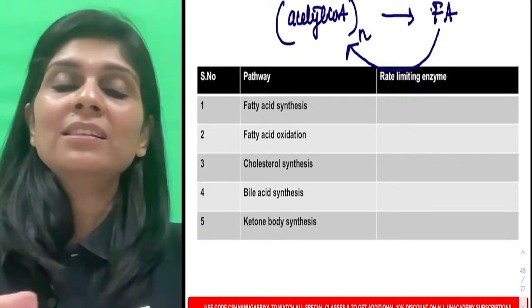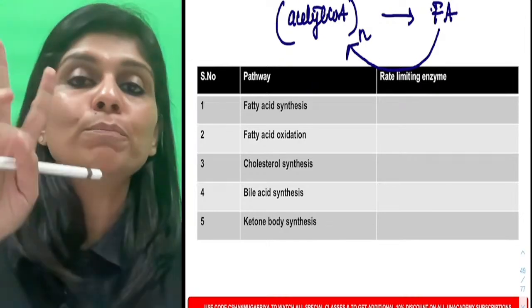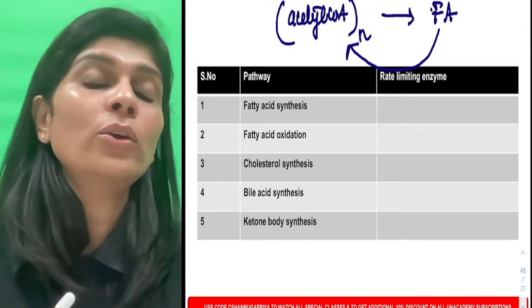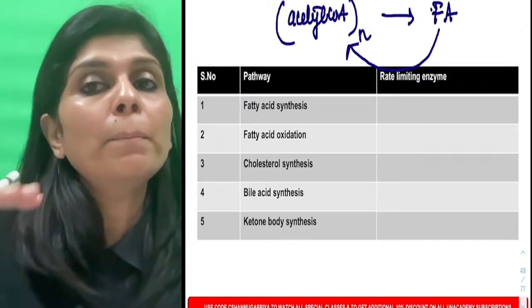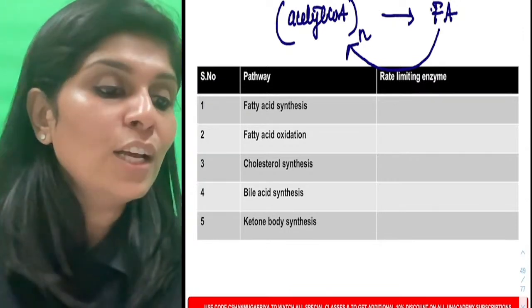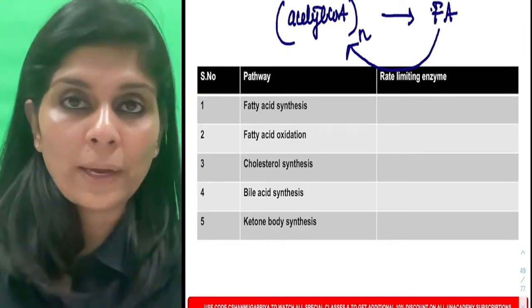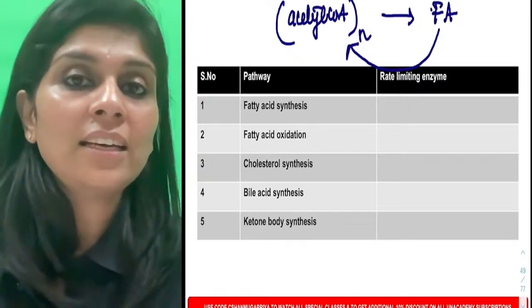So multiple acetyl-CoA molecules. When two acetyl-CoA molecules combine, you call it butyric acid. When two butyric acid combine, you call it octanoyl-CoA. When two octanoyl-CoA combine, you get a long chain fatty acid, which is palmitic acid. So what is the building block of fatty acid? It is acetyl-CoA. Fatty acids on oxidation will give rise to acetyl-CoA.